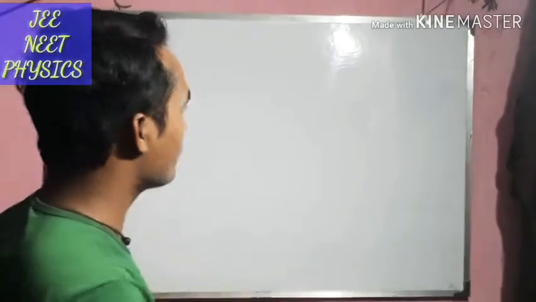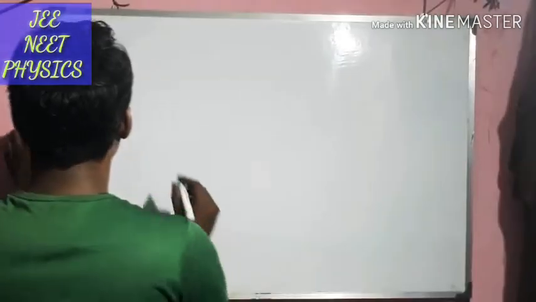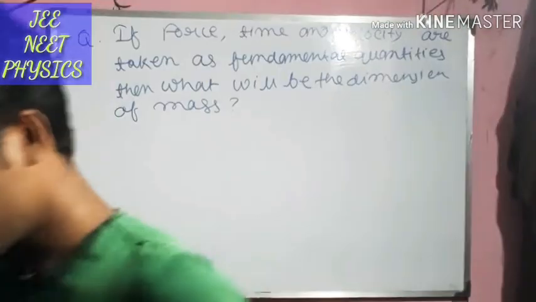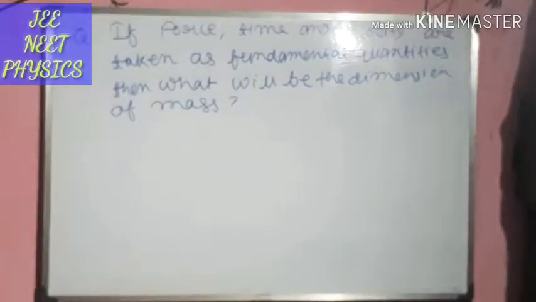in question answer method. So the question is given here that if force, time and velocity are taken as fundamental quantities, then what will be the dimension of mass?